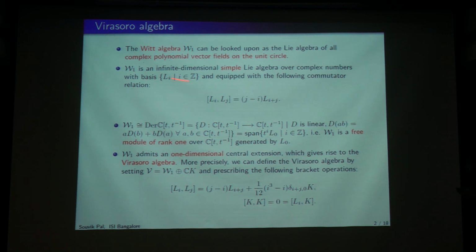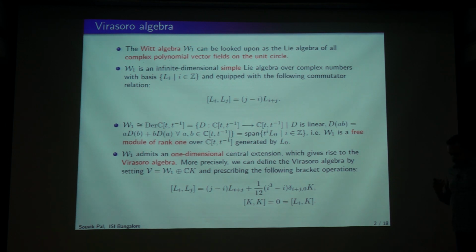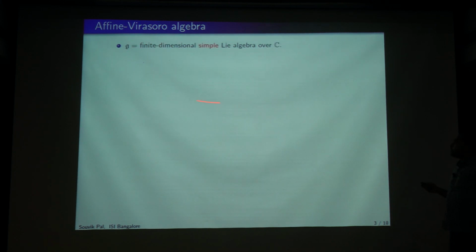Now this Virasoro algebra acts on almost every highest weight module for the affine Lie algebra, and this is the Segal-Sugawara construction. This motivated the construction of the so-called affine Virasoro algebra, which let me now describe.